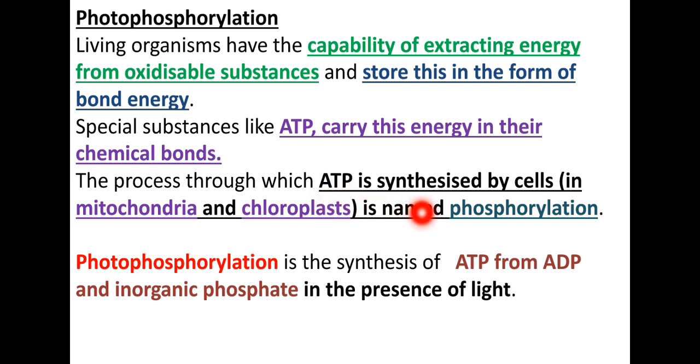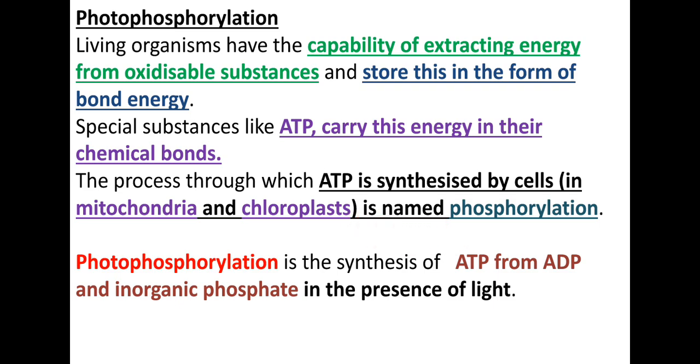This reaction happens in plant cells. If it is an animal cell, only mitochondria occur, and within the mitochondria the ATP will be synthesized. Remember, in plant cells both chloroplast and mitochondria exist, so ATP is produced in both.